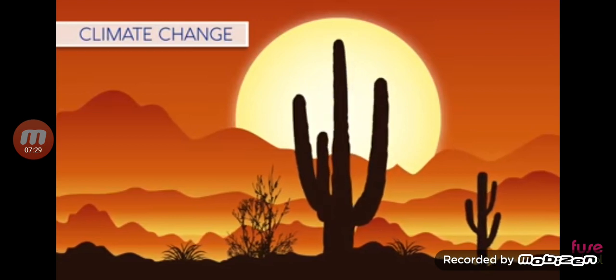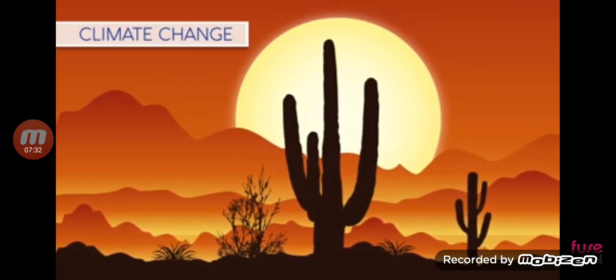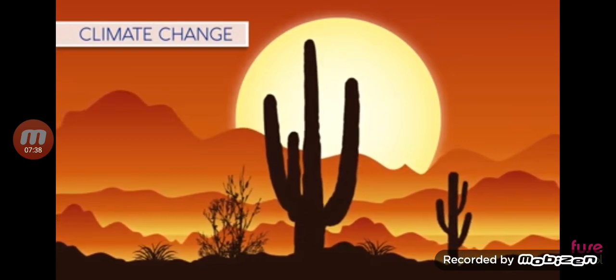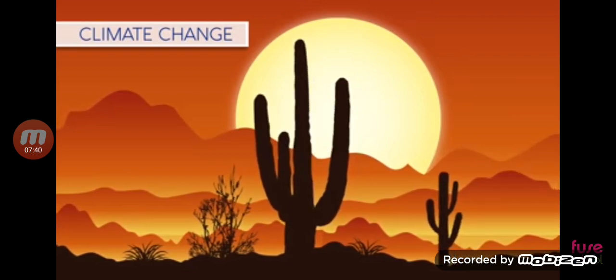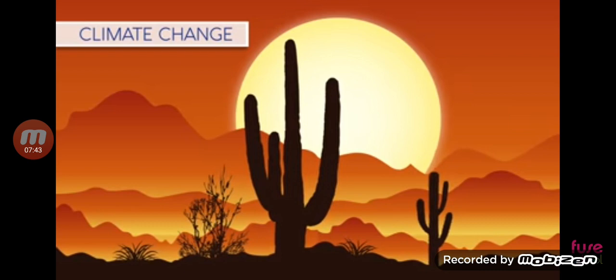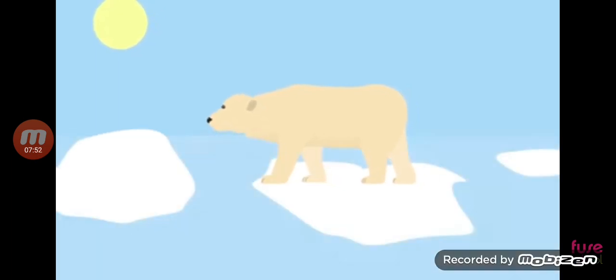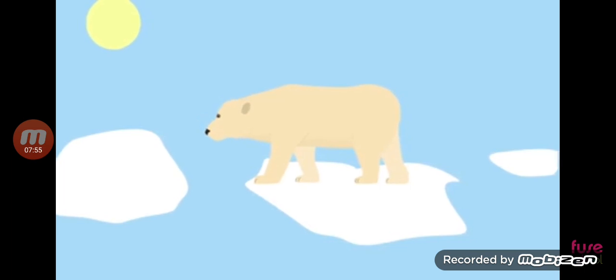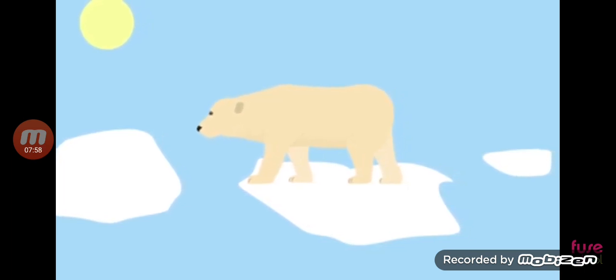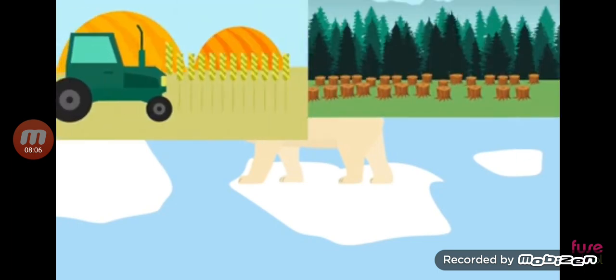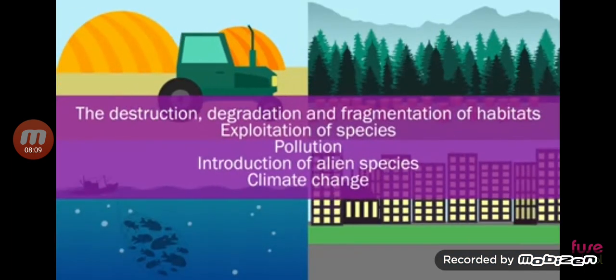Throughout the Earth's history, there have been periods of rapid climate change that have led to mass extinction events. We are currently in a period of fluctuating climate, but nearly all scientists agree that human activities like burning fossil fuels are speeding up global warming. We don't know how much climate change is going to affect biodiversity in the future, but it is predicted to be huge. Loss of sea ice and ocean acidification are already causing huge reductions in biodiversity. Climate change alters temperature and weather patterns, with changing patterns of rainfall and drought expected to have significant impacts on biodiversity. So there you have a selection of human-related impacts on biodiversity.